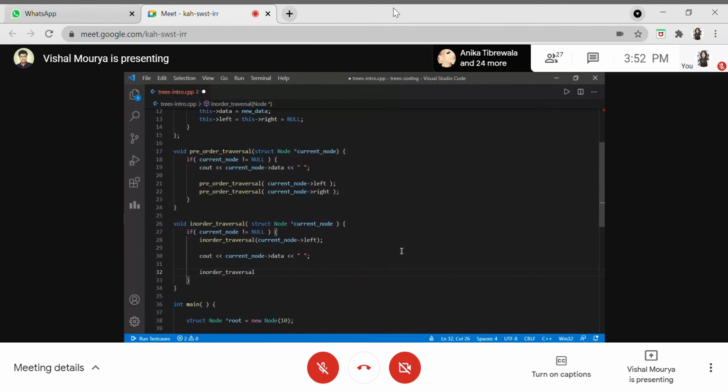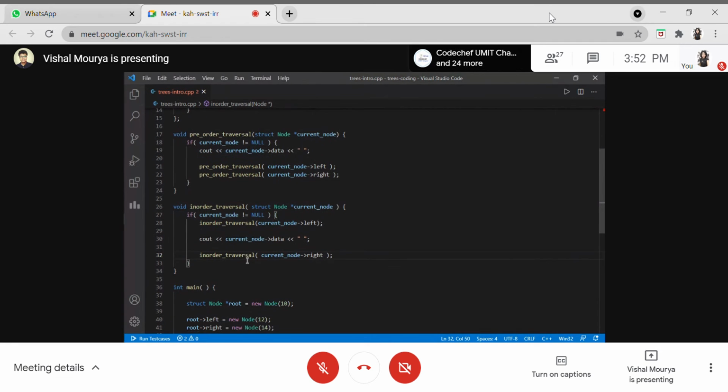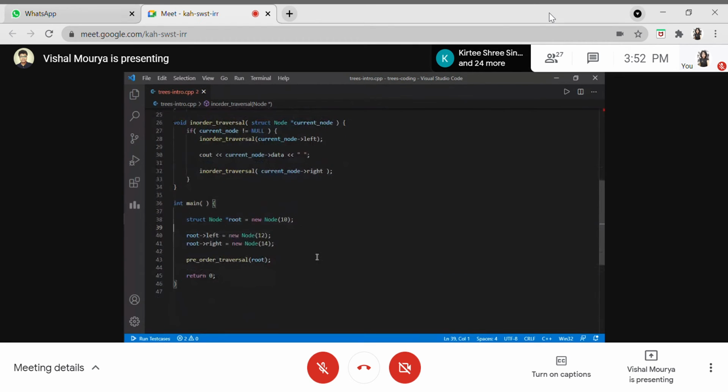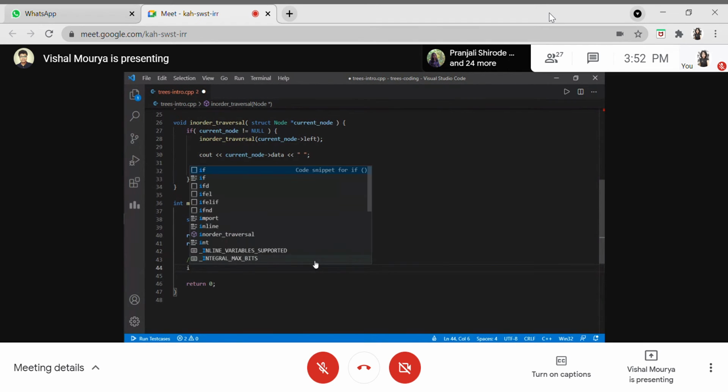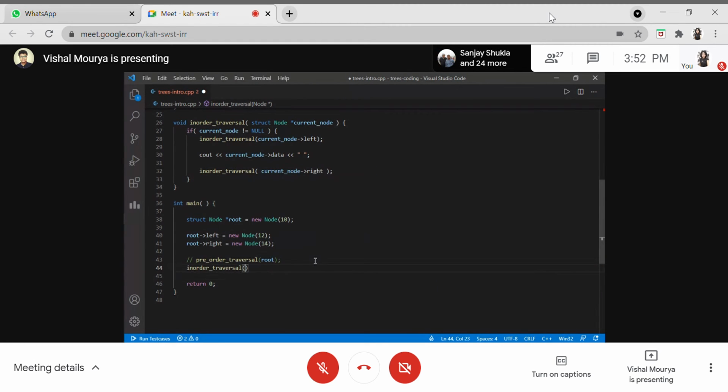And then once we have printed that data, we'll be going to the right subtree for that particular tree. So this is as simple as this. This is how our in-order traversal will look. As this was a pre-order traversal, let me comment it and call it in-order traversal, and we'll see how this actually works while running the program.